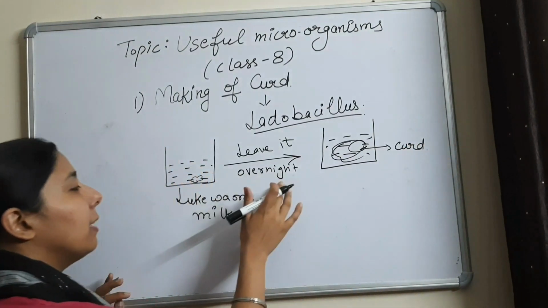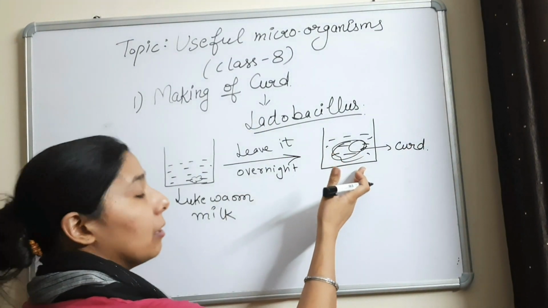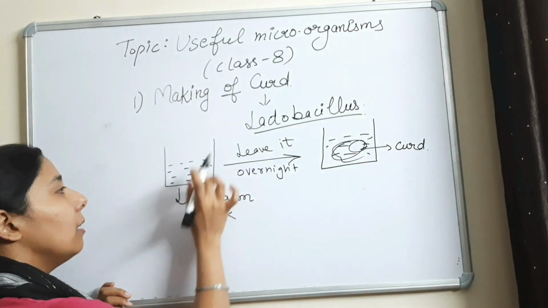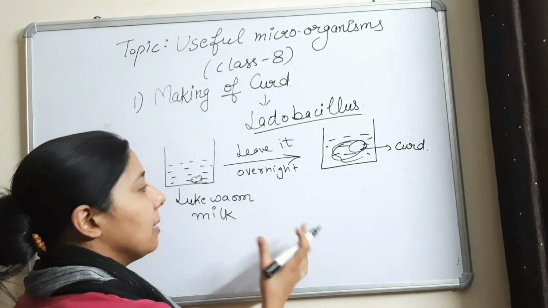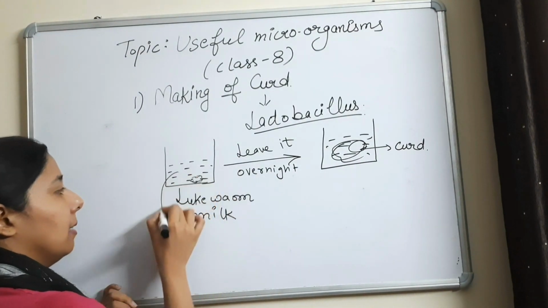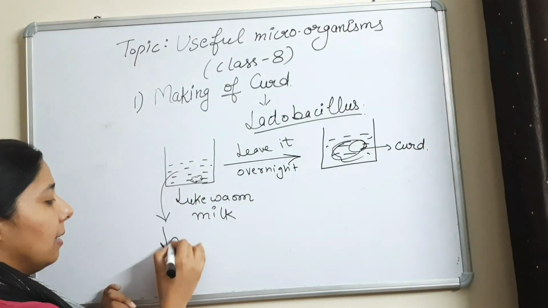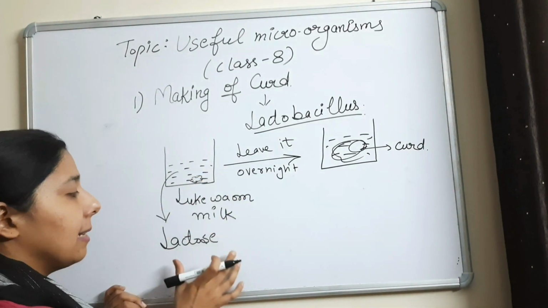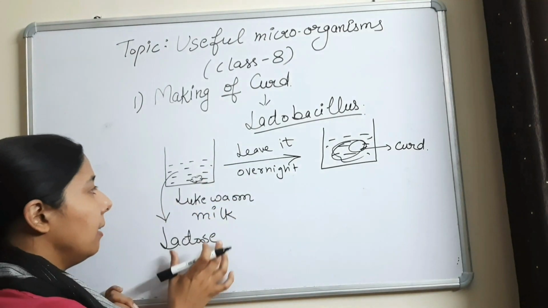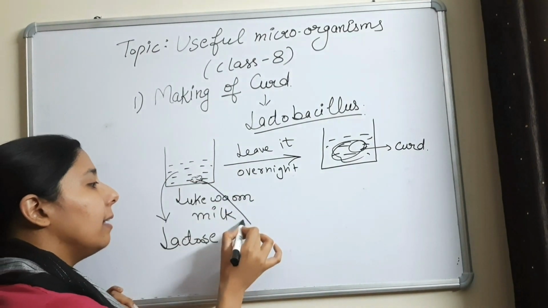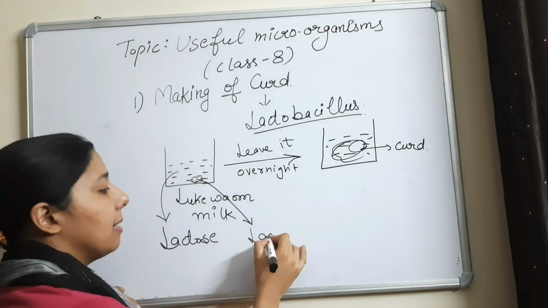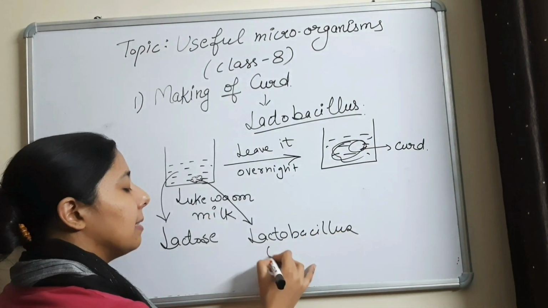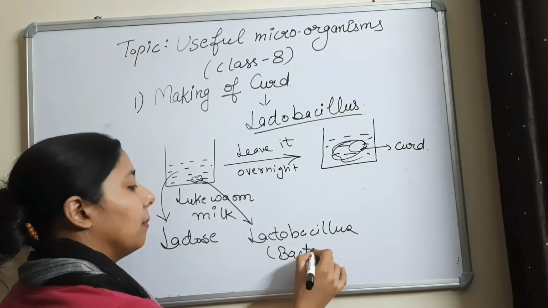So what happens overnight that the whole of the milk is converted into curd? We only added a little amount of curd to the lukewarm milk. What happens is this: milk has lactose in it, and the curd which we added to the milk has lactobacillus. Lactobacillus is a bacteria.